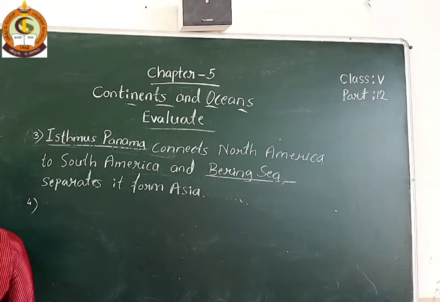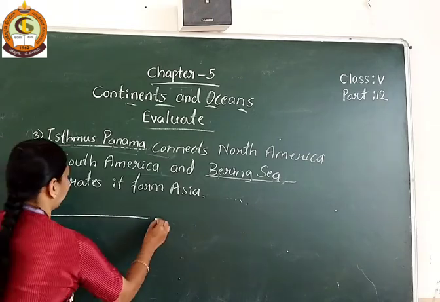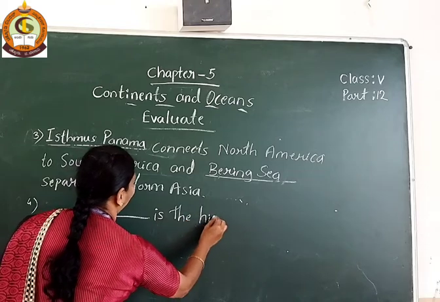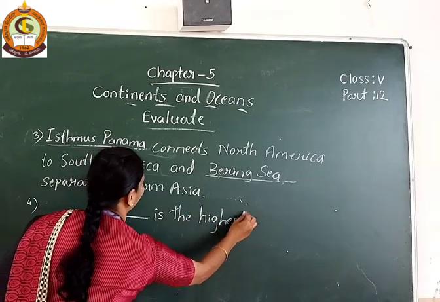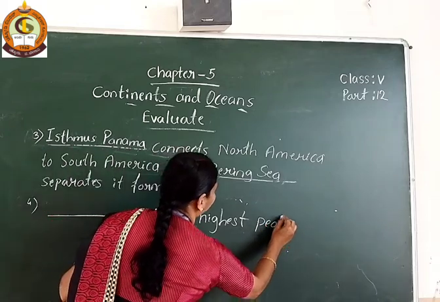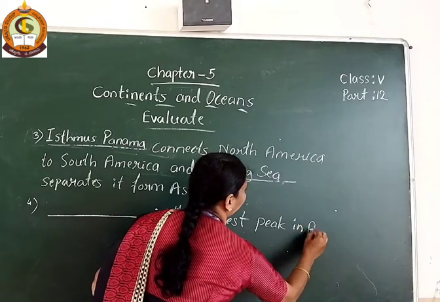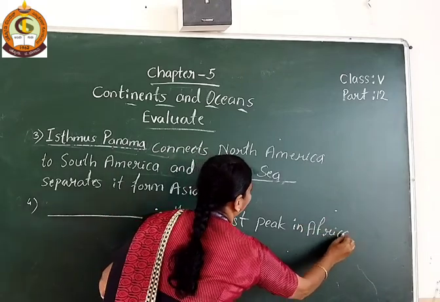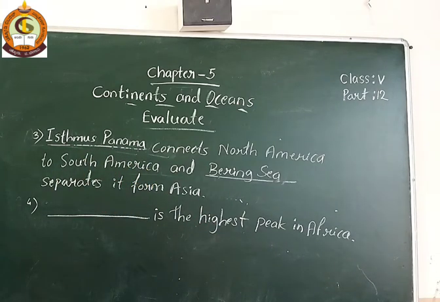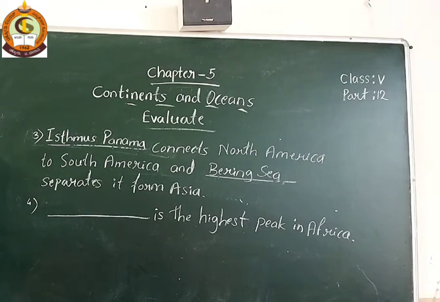So next, question number 4. Dash is the highest peak in Africa. See students, dash is the highest peak in Africa.